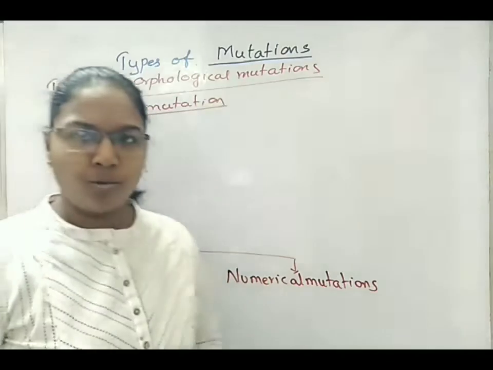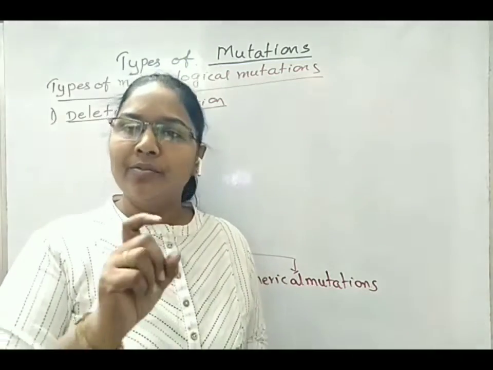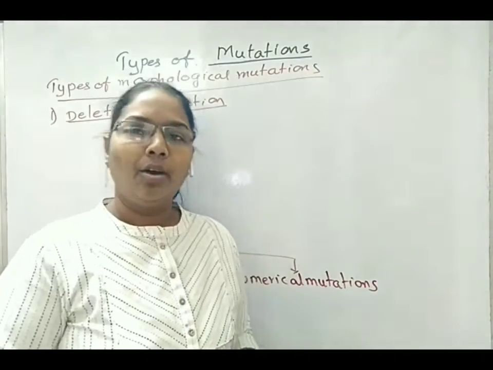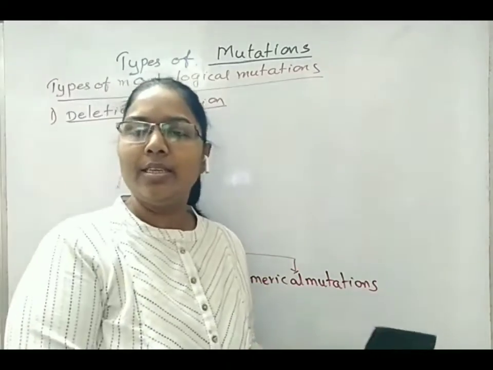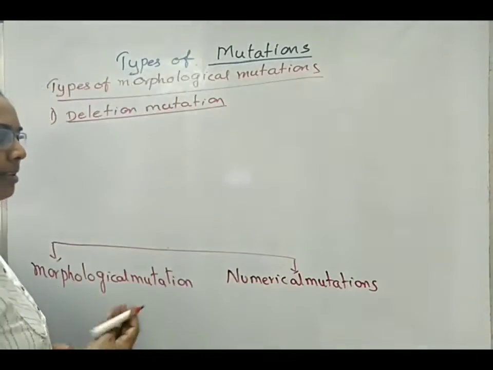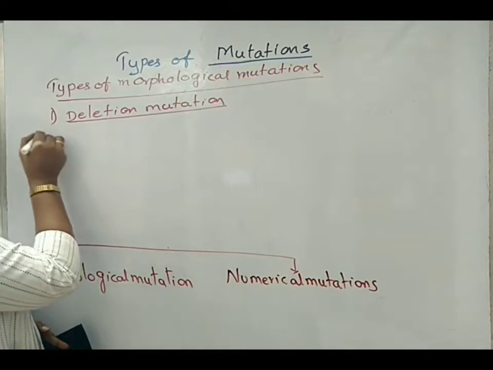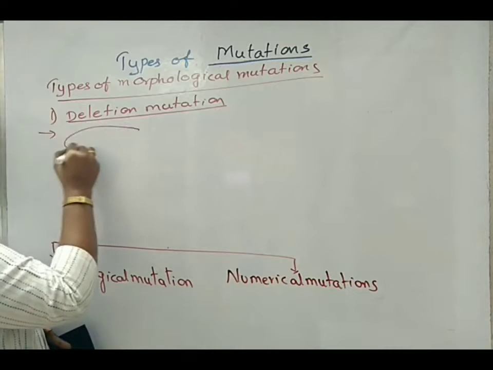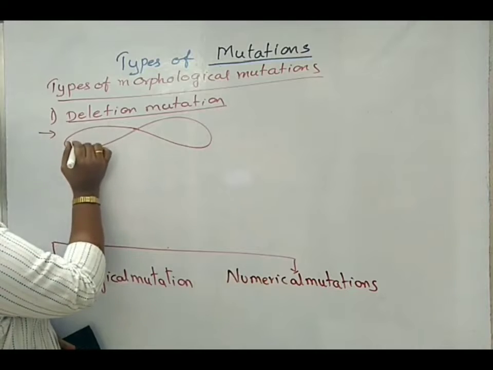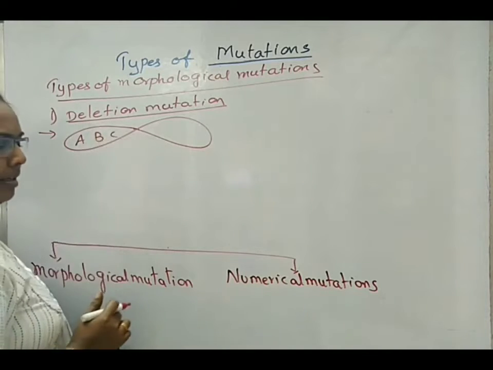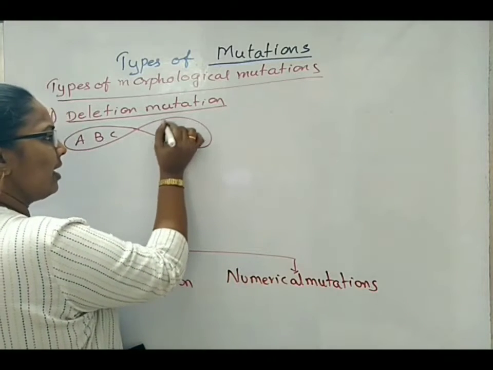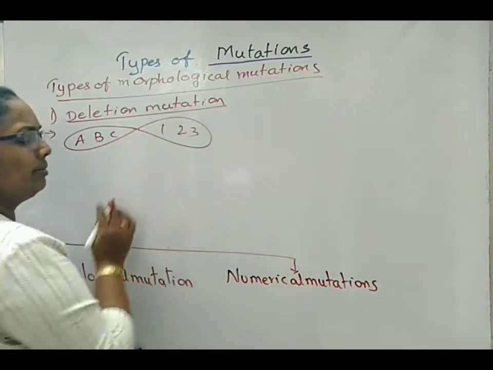If within a chromosome, any number of genes are deleted or broken, means one gene is suddenly absent inside the chromosome, then such type of mutations are called deletion mutations. So we can represent this in a diagrammatic form like this. For suppose there are genes like A, B, C, and in another chromatid part there are some other type of genes like 1, 2, 3.